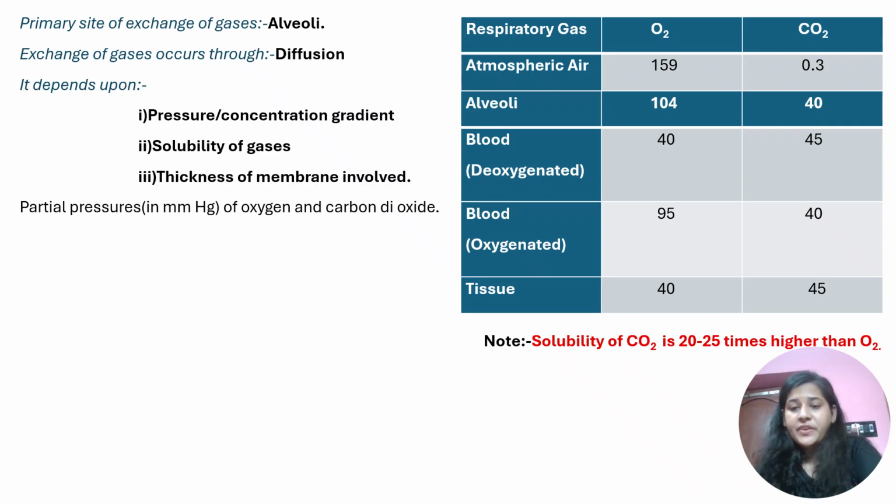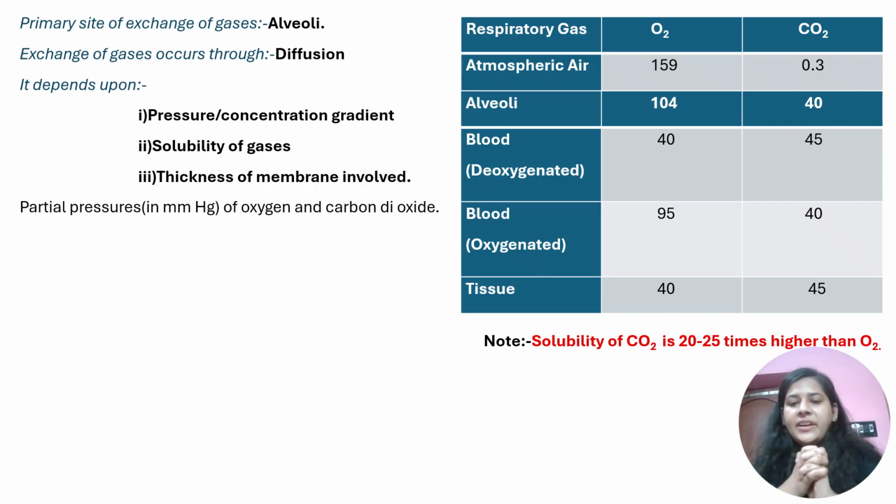First we have the atmospheric air, then the alveoli, then the deoxygenated blood, then the oxygenated blood, and the tissue. Five places, and the values are provided. For oxygen, the atmosphere is 159, alveoli is 104, and you can read the rest as 40, 95, 40. 40 will be deoxygenated, oxygenated will be 95, tissue is 40. Oxygen will be less in deoxygenated blood and tissue, right? So 40, 40, and in between 95 for oxygenated.